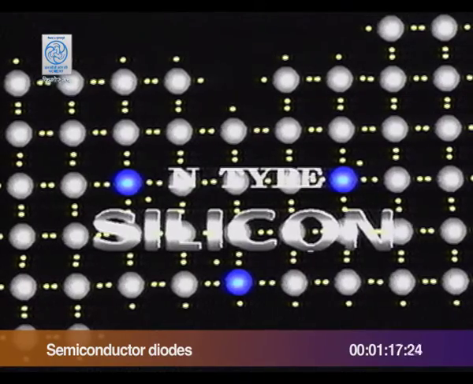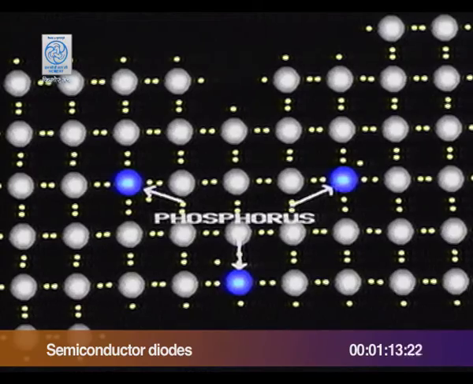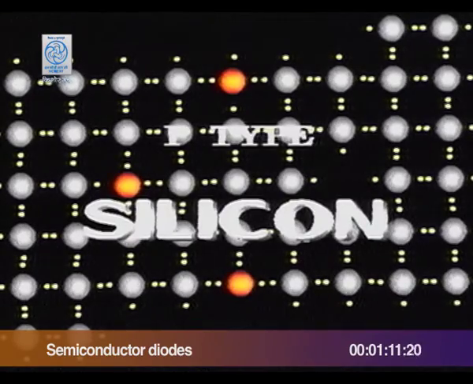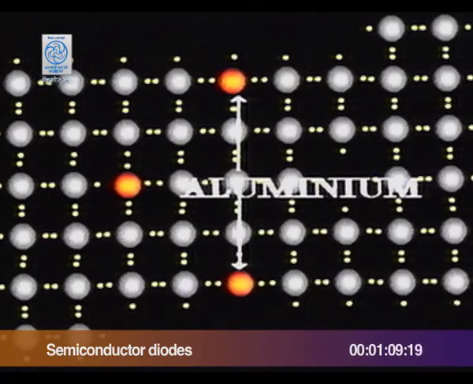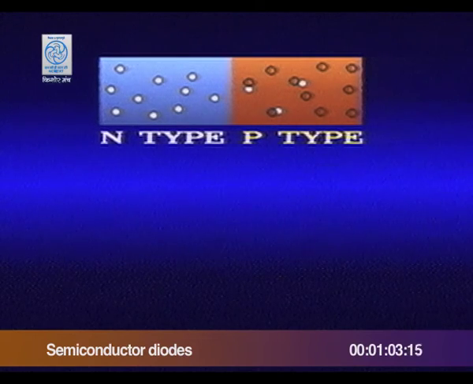N-type semiconductors are made by doping silicon with phosphorus, and P-type with aluminum. A diode is on one side P-type and the other side N-type semiconductor.